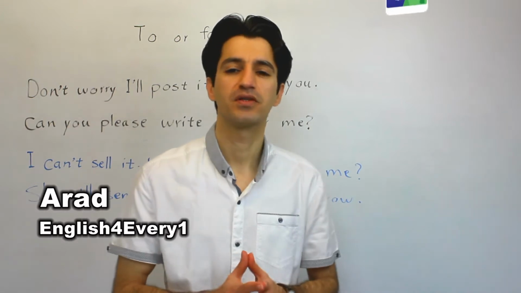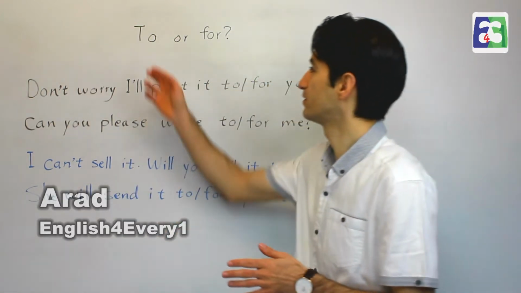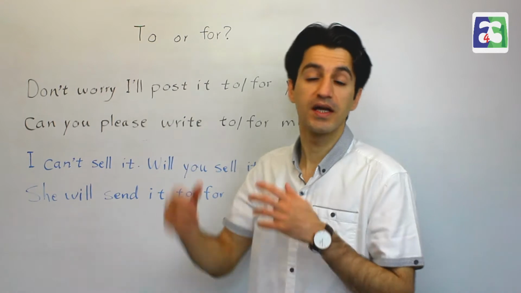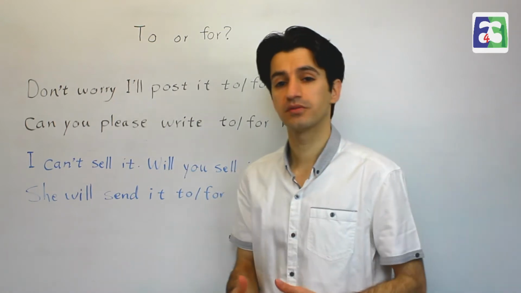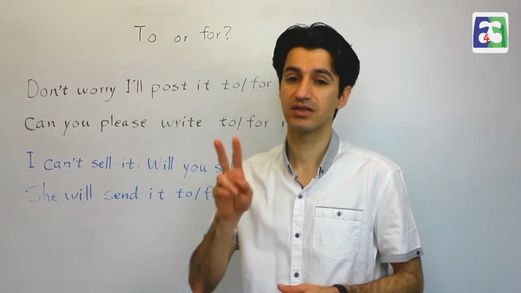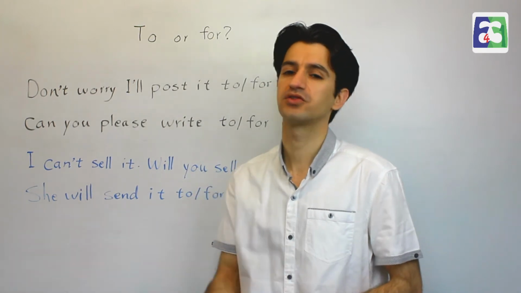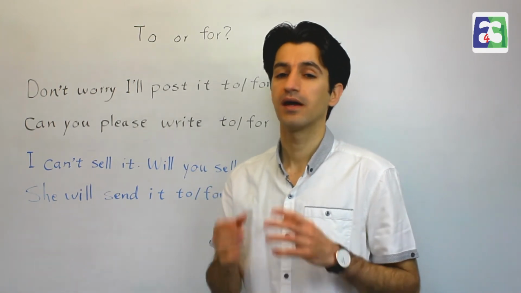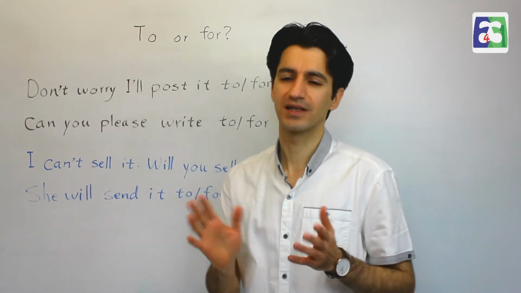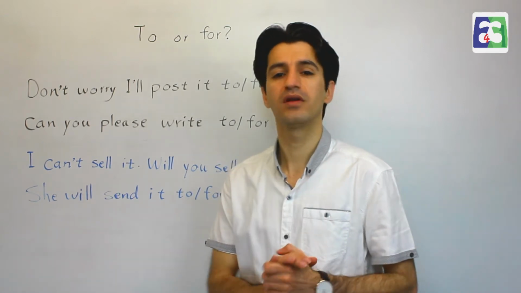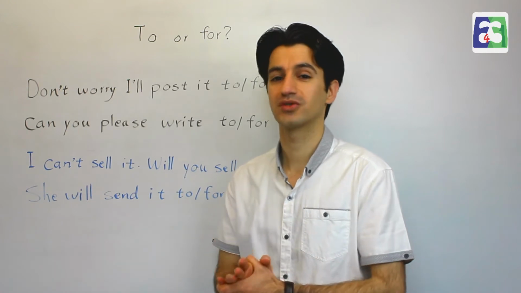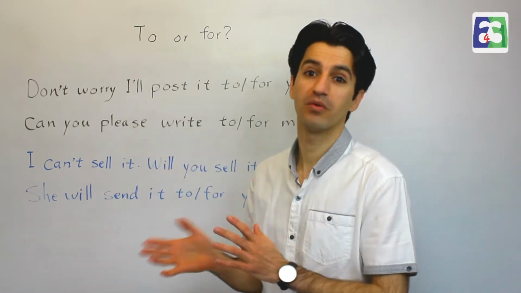And today in this video, I'm going to work on these two prepositions. In the previous lesson, we talked about verbs that need two objects, the indirect object and the direct object. Okay, and we covered that lesson. If you haven't watched that one, make sure you have watched it because this is somehow connected to the other one.